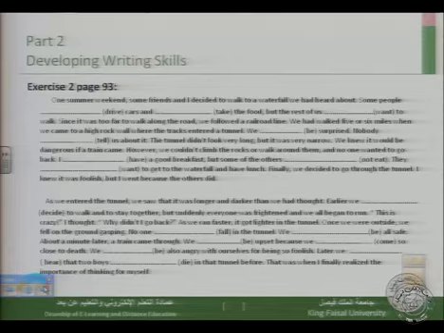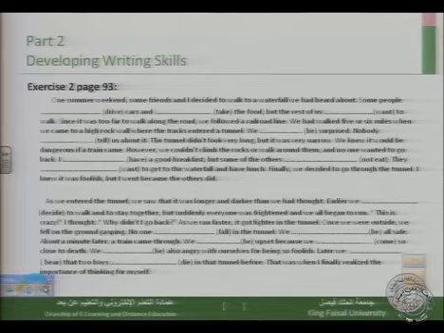So this exercise will help you practice the type of questions you will have in the exam. So, it's on page 93. Let's read together and try to answer the question by putting the verbs in the correct tense, either the simple past or the past perfect.